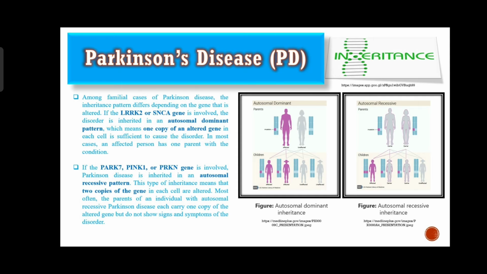A person affected by an autosomal dominant disorder has a 50% chance of passing the altered gene to each child. The chance that a child will not inherit the altered gene is also 50%. So it is a 50-50% chance. In autosomal recessive, two copies of the altered gene in each cell are needed to cause the disorder. If you are born to parents who both carry the same autosomal recessive gene, you have a 1 in 4 chance of inheriting the abnormal gene from both parents and developing the disease.